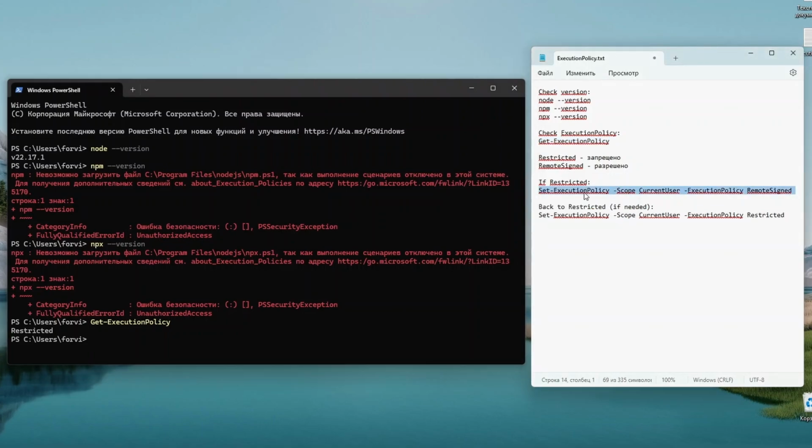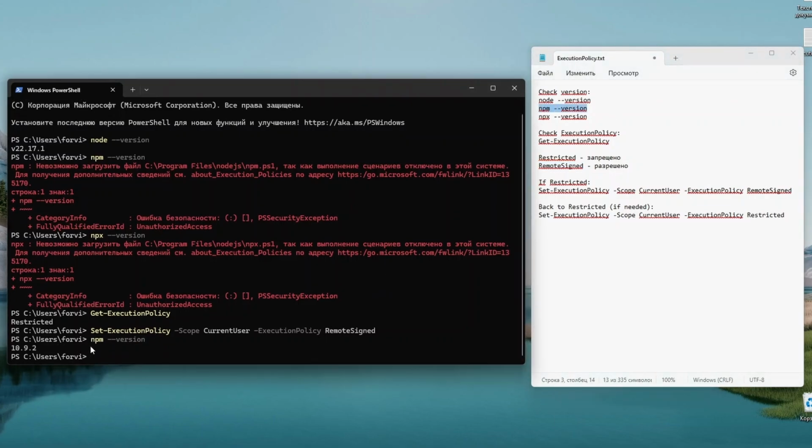Let's allow script execution. Run the command Set-ExecutionPolicy -Scope CurrentUser -ExecutionPolicy RemoteSigned. And now if you run the commands that previously caused errors, those commands will execute successfully.